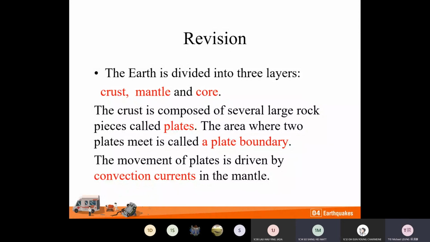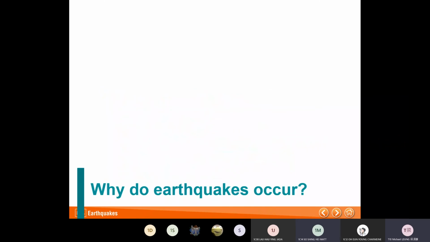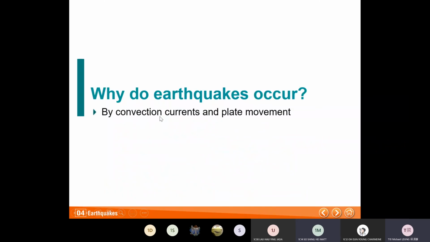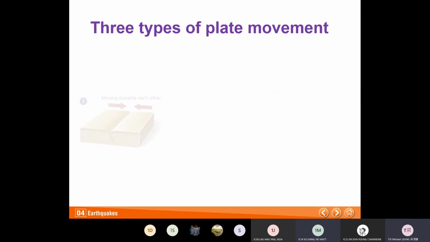Charmaine, can you see it? Yeah. Okay, then go to the next slide. Okay, it is by convection currents and plate movement. Can you see it? Convection currents and plate movement here. Okay. So next we will go to 3 types of plate movement.